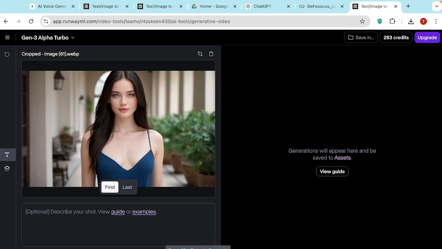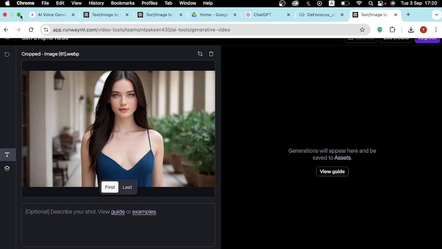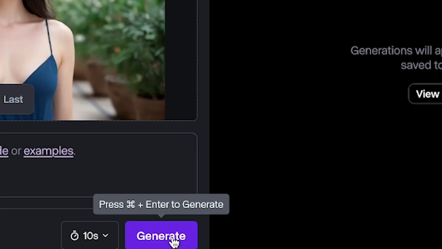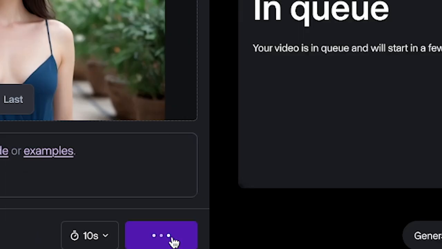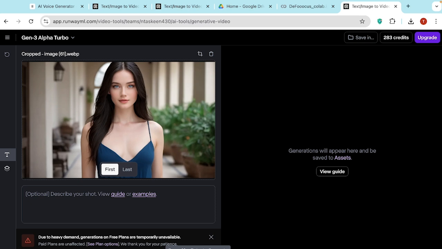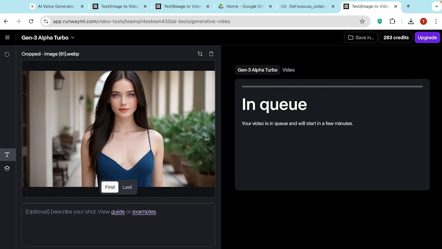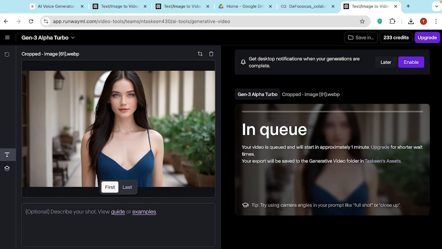And after that, all you have to do is click the generate option here. Let me show you. You can see the generate button here. You have to click generate. Sometimes it will not work with just one click. You have to keep clicking until it works. Now you can see that our picture is in the queue, and Runway ML is trying to convert our picture into video, and it will take less than 1 minute, and within 1 minute our video will be ready.